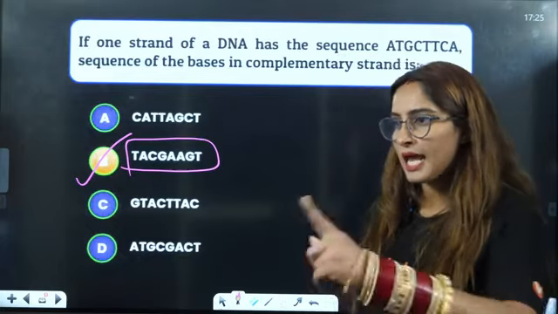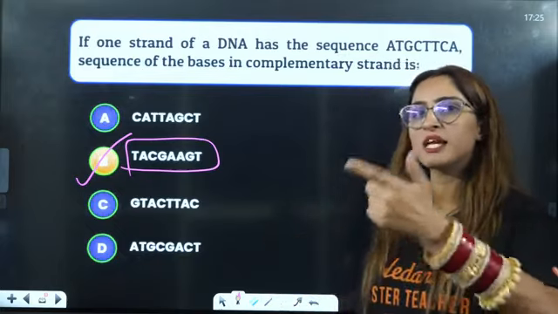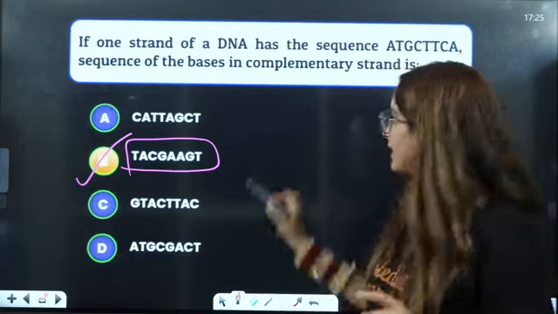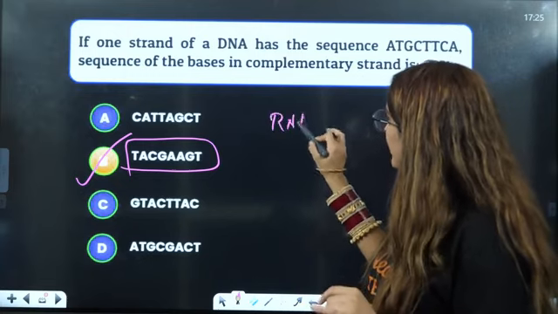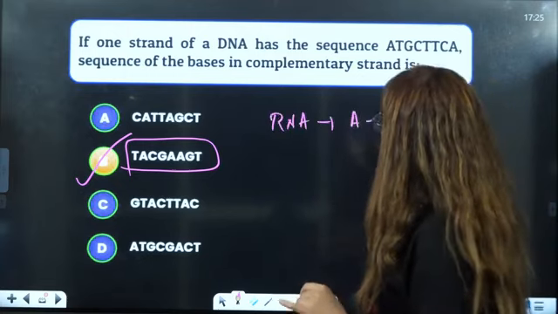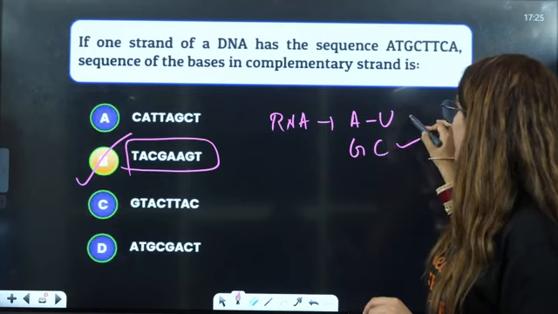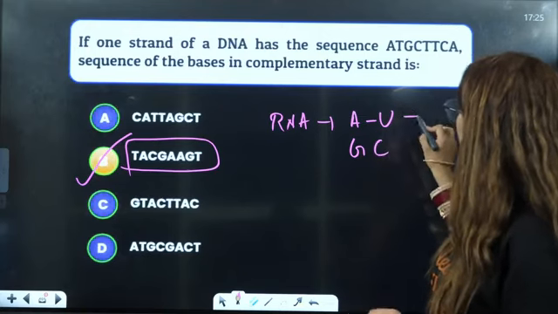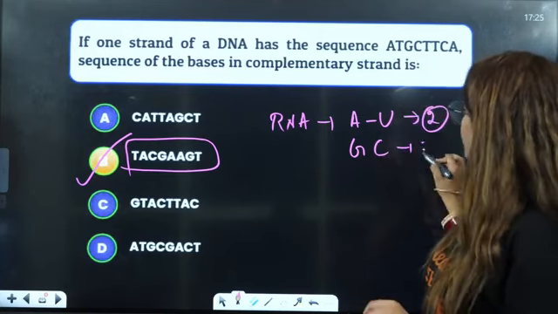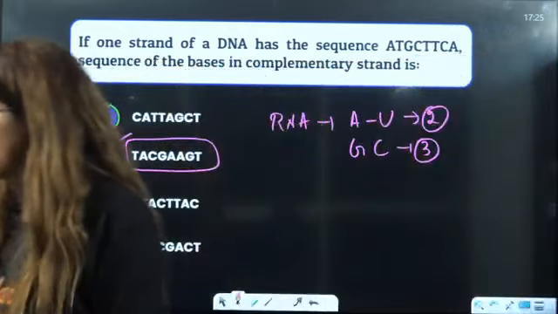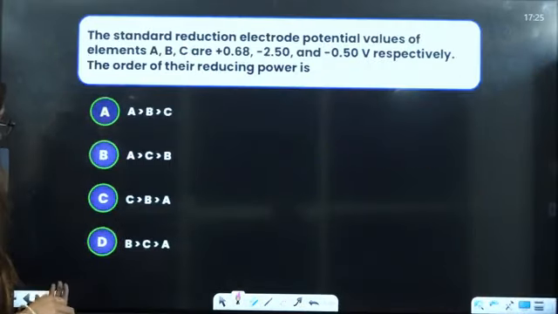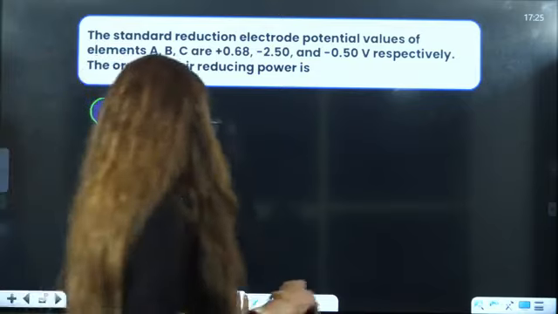A is linked with T, G is linked with C in case of DNA. In case of RNA, A is with U and G is with C again. Again it is forming 2 bonds. Again it is forming 3 bonds here. Right? Okay. Next is the standard.